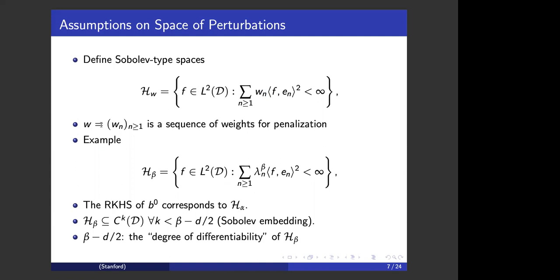The weights can be viewed as penalizations of the perturbations at different frequencies. As a canonical example, we can parameterize the sequence of weights by the Laplacian eigenvalue raised to some power beta. Typically, the reproducing kernel Hilbert space of some Gaussian process corresponds exactly to these kinds of Sobolev-type spaces.